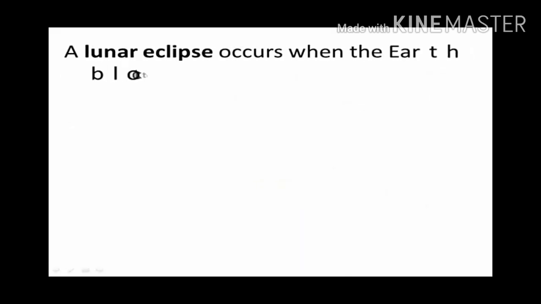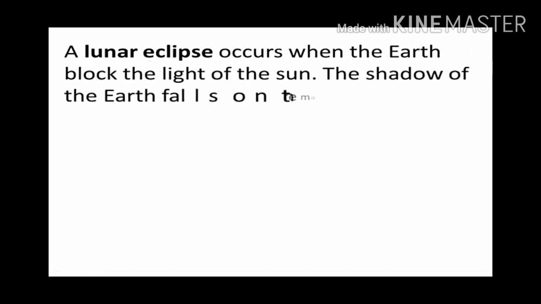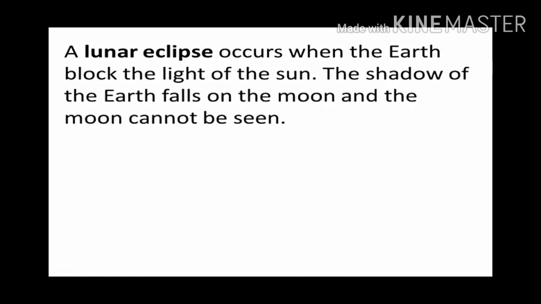The next thing is lunar eclipse. Lunar eclipse occurs when the earth blocks the light of the sun. The shadow of the earth falls on the moon and the moon cannot be seen. When the moon cannot be seen, such an eclipse is called a lunar eclipse, where solar eclipse means a partial part of the earth is hidden. Lunar eclipse means a partial part of the moon is hidden from the sun's shadow, from the sun's rays. The partial part of the moon is hidden.